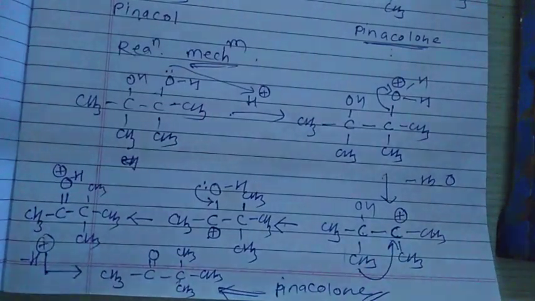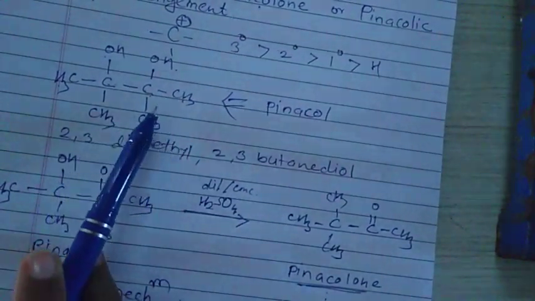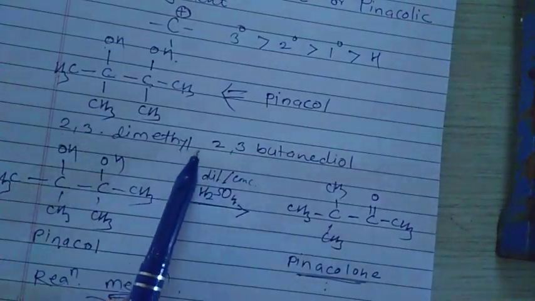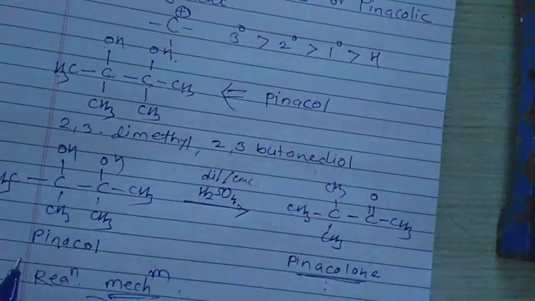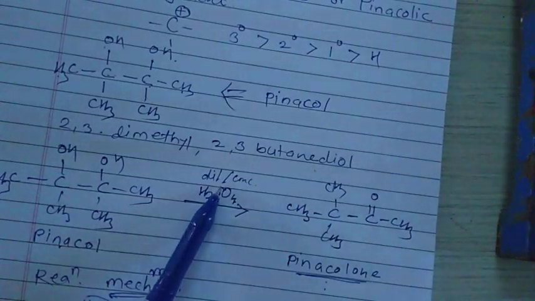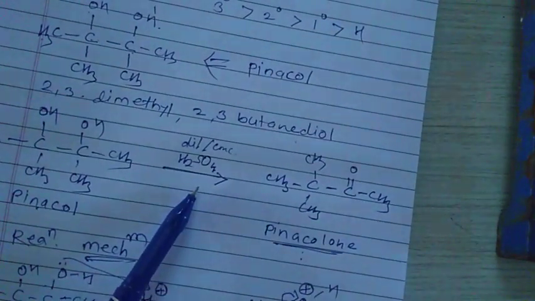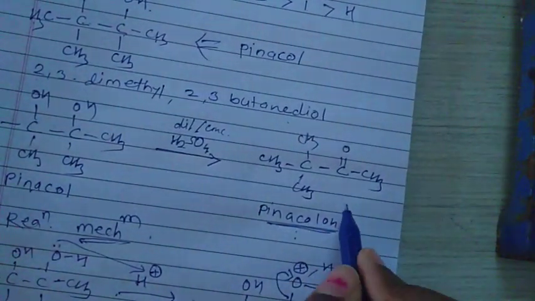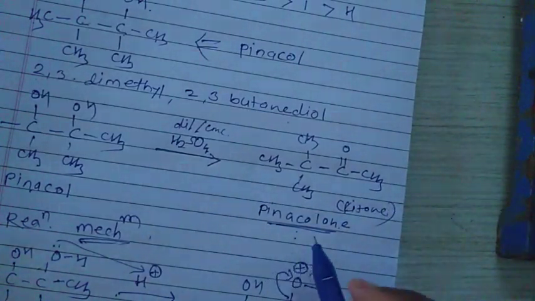How this R group is going to rearrange, here we learn. This is the structure of pinacol. It is 2,3-dimethyl-2,3-butanediol. What happened here? In this rearrangement, this pinacol, which is reacted with dilute or moderately concentrated H2SO4, a rearrangement reaction takes place, and there is a formation of pinacolone. This is a ketone compound.